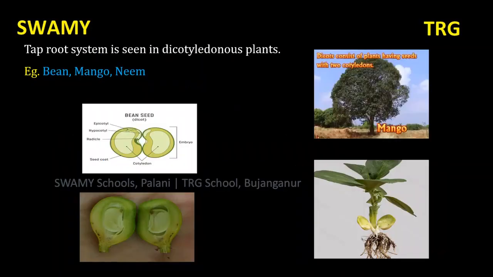Taproot system are seen in dicotyledonous plants. Example, beans, mango and neem. Look at the picture. If you open the seeds of beans and mango, you will find two cotyledons. So, dicotyledonous plants having seeds with two cotyledons. Taproot system is mainly found in dicotyledonous plants. Other examples are green gram, black gram, peas, groundnut, etc.